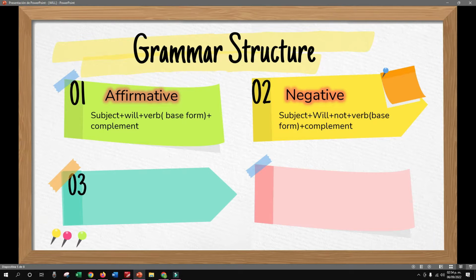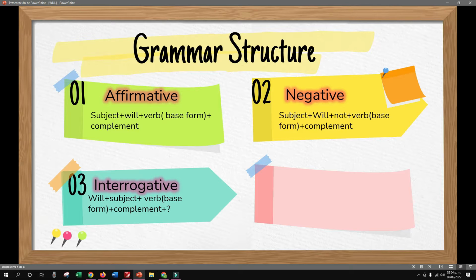Perfect. So, what about this interrogative, right? First of all, remember that this is a yes, no question. First, you must write what? Will, right? Then the subject, the verb in the base form, the complement, and the question mark.